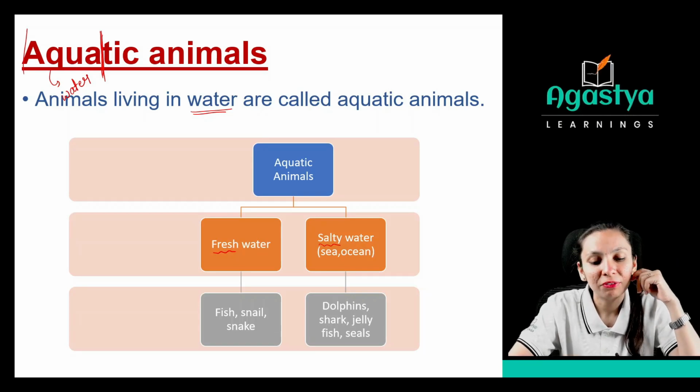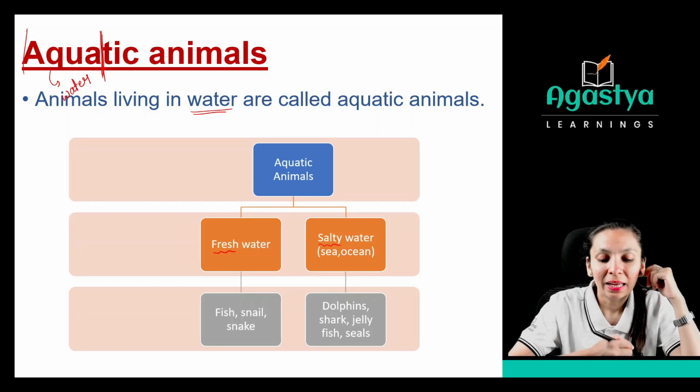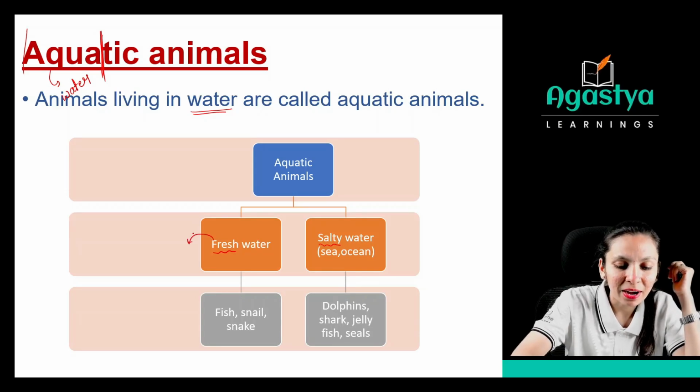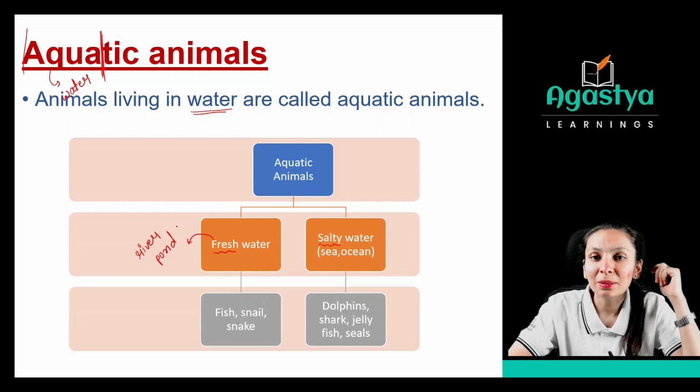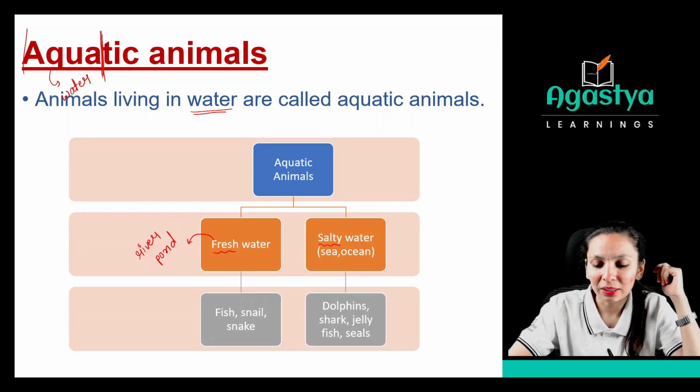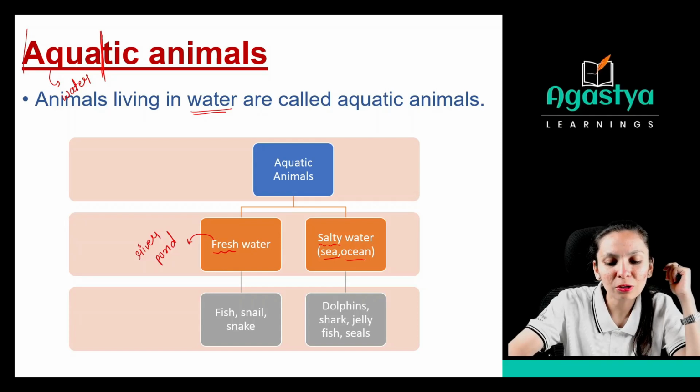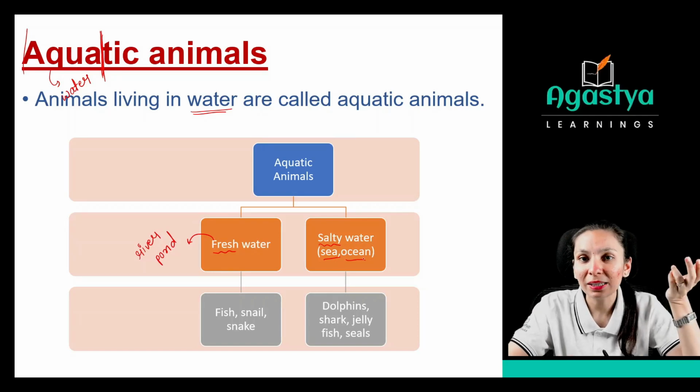So what kind of fresh water and salty water is there? Fresh water we can find in a river or a pond. But if you want to find sea water or salty water, then it may be in the sea or ocean area, right? So it may be salty.